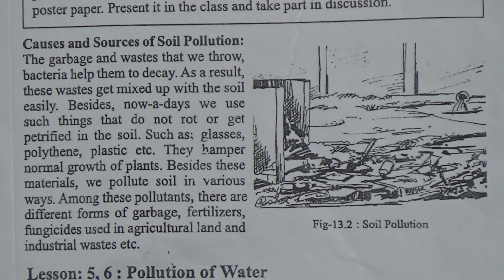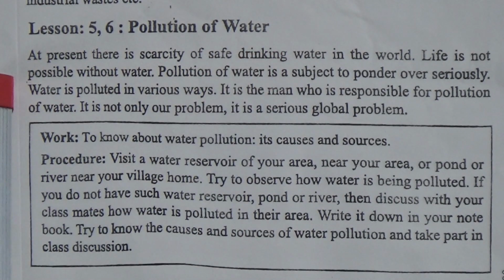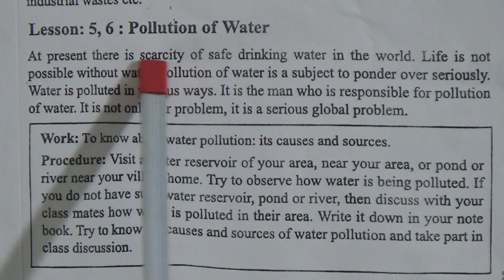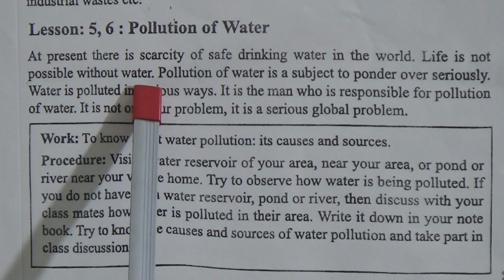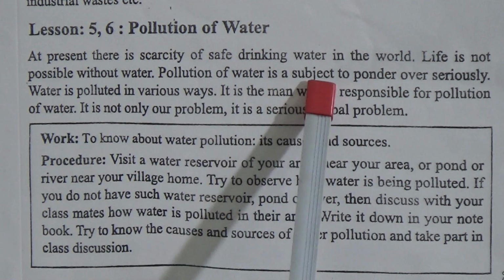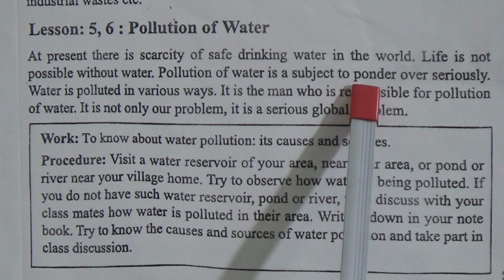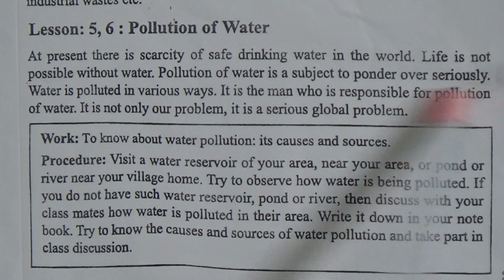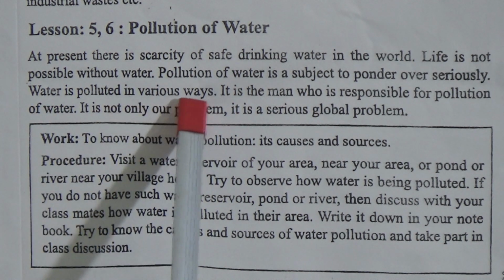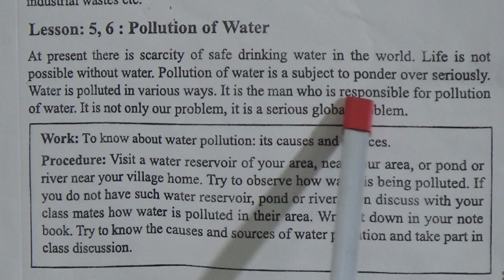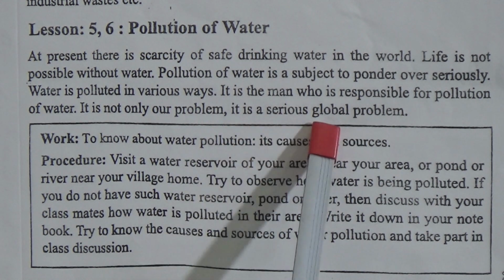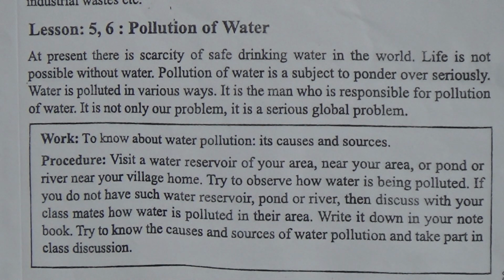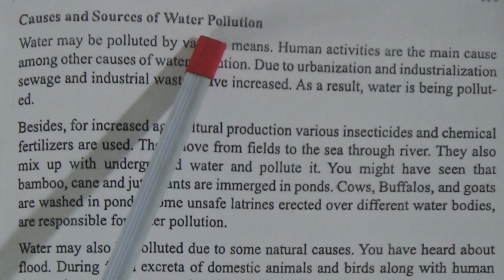Now lesson 5 and 6, pollution of water. At present, there is scarcity of safe drinking water in the world. Life is not possible without water. Pollution of water is a subject to ponder over seriously. Water is polluted in various ways. It is the man who is responsible for pollution of water. It is not only our problem, it is a serious global problem. Now, causes and sources of water pollution.